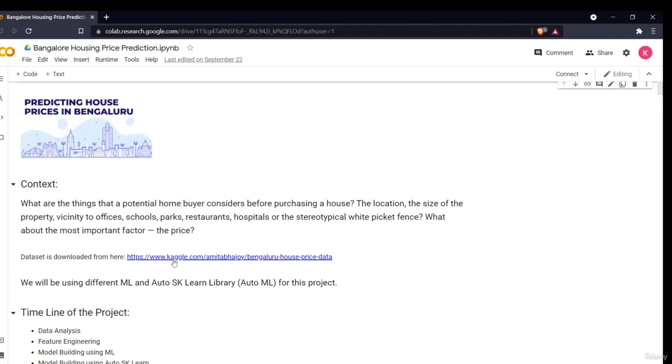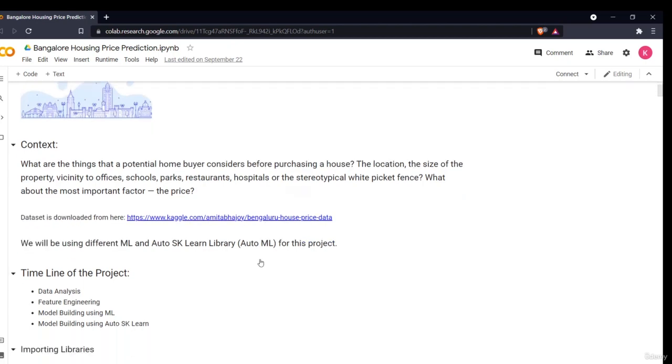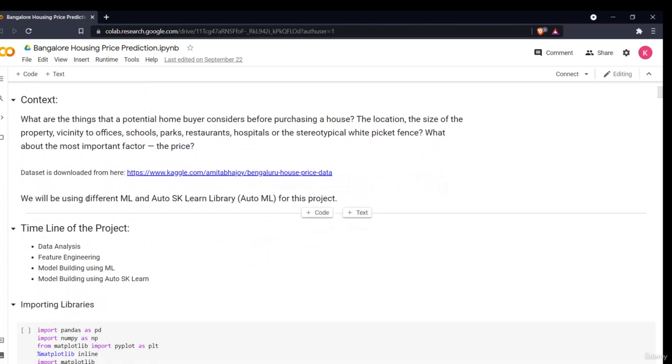The data set is downloaded from Kaggle. The basic data set is given here for the basic Bangalore house predictions. We'll be using machine learning and automated machine learning, auto-sklearn, for this project. The timeline will be like this: data analysis, feature engineering, data pre-processing, and model building using ML and using auto-sklearn.